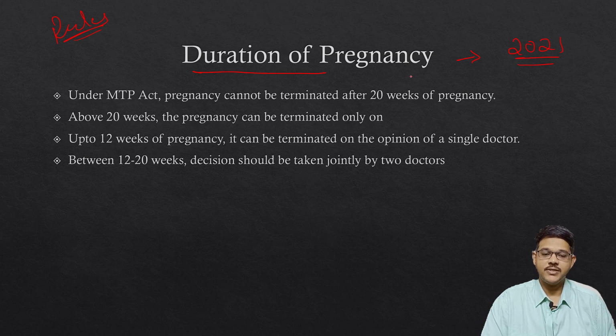So first I will discuss what was present in the 1972, 2002 and 2003 amendments. Under this, termination cannot be done after 20 weeks of pregnancy. Before the 2002-2003 amendment, the maximum allowed termination was up to 20 weeks of pregnancy. After 20 weeks, termination can be done. Below 20 weeks, up to 20 weeks, it should not be done.